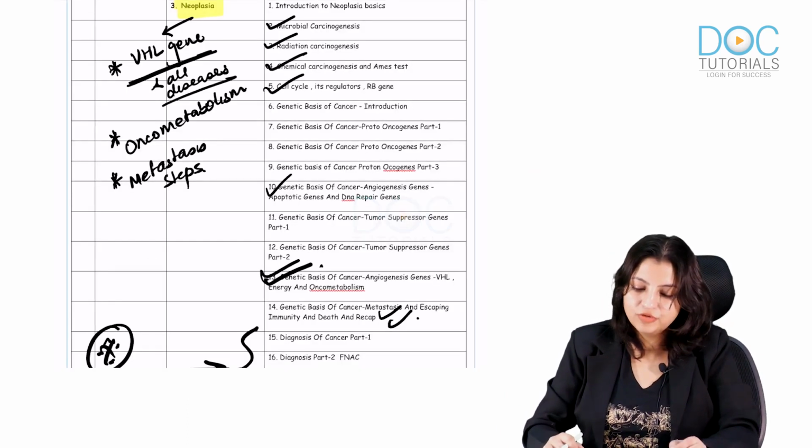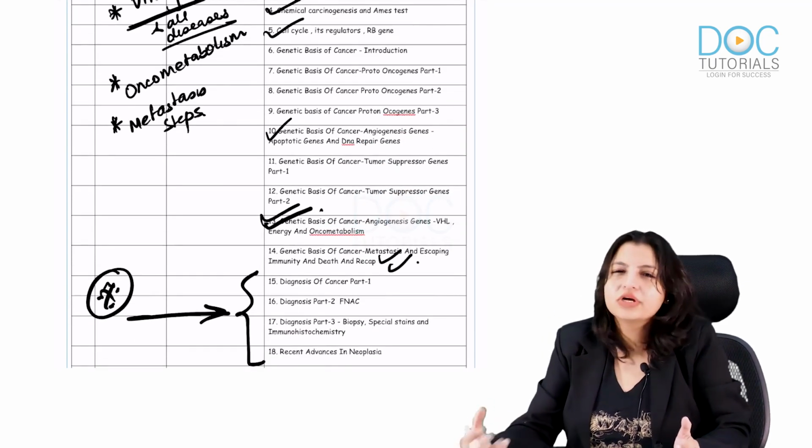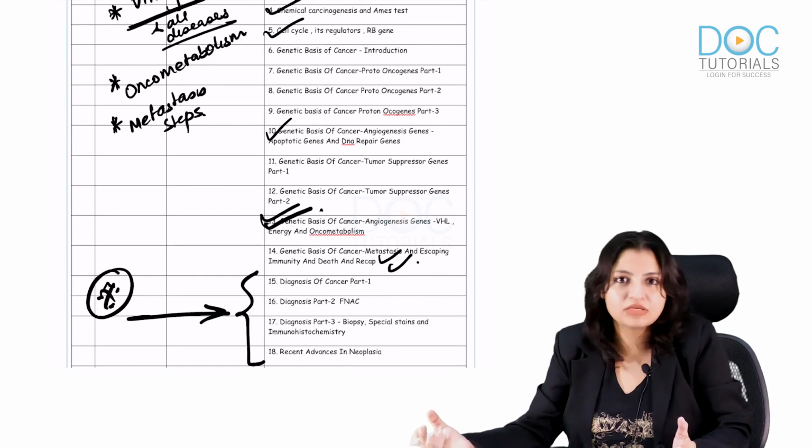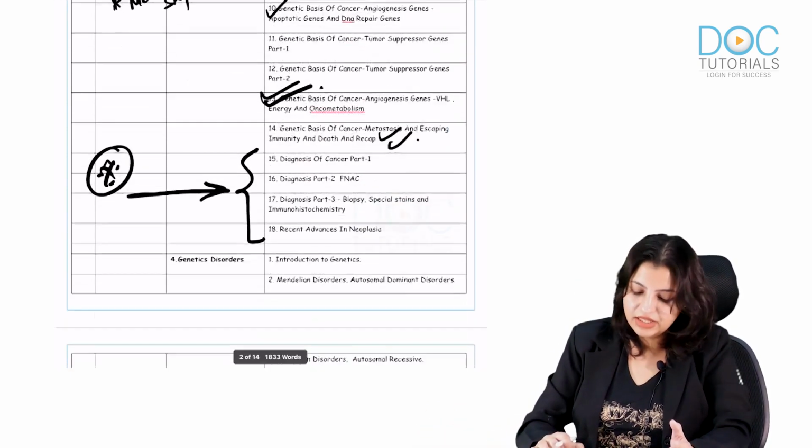I've already told you: in neoplasia, focus on all the types of carcinogenesis and your genetic basis. You already know most of the genes, and genes will come in systemic pathology also. Focus on your VHL gene, oncometabolism, metastasis steps and the techniques.